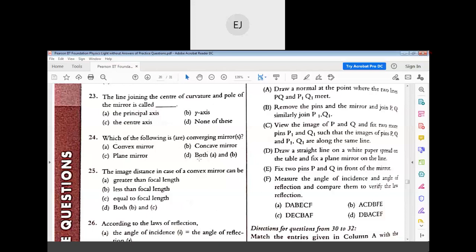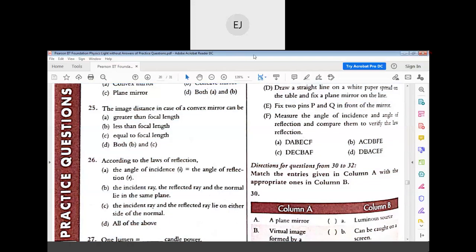Question number 24. Yes, if you send parallel rays to the concave mirror, then they come and meet at a point called focus. That's why concave mirror is called converging. They converge. All the rays converge. Next, 25th.